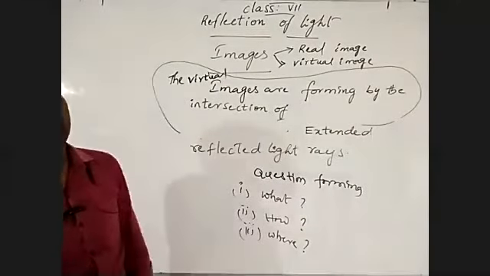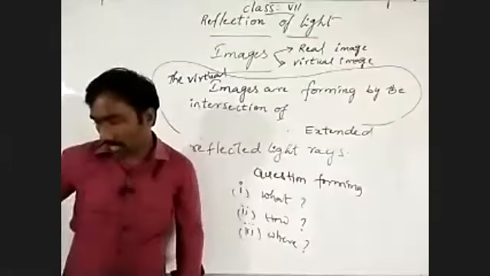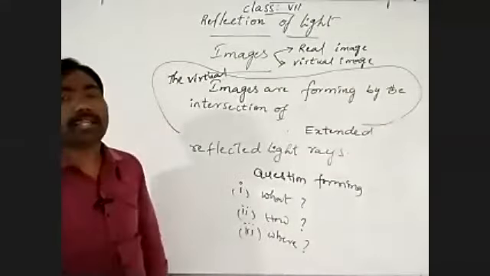How is it forming? Intersection of extended reflected light rays.